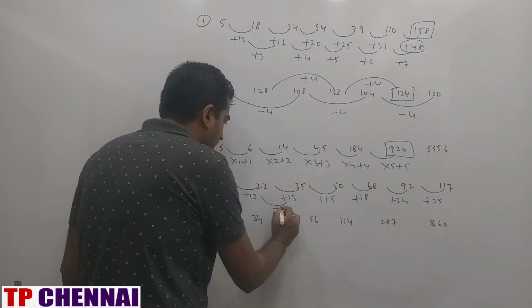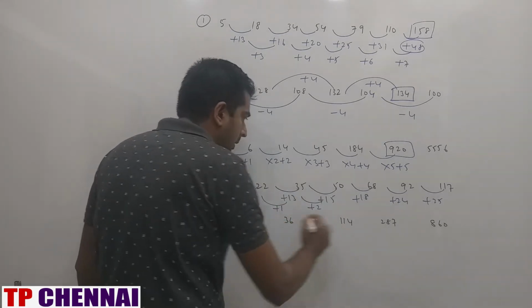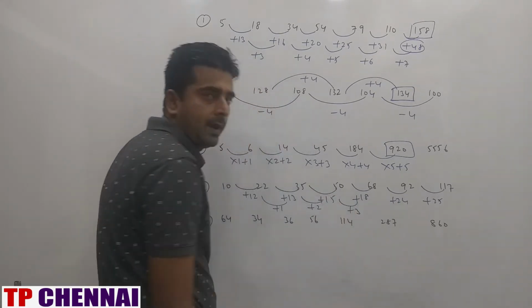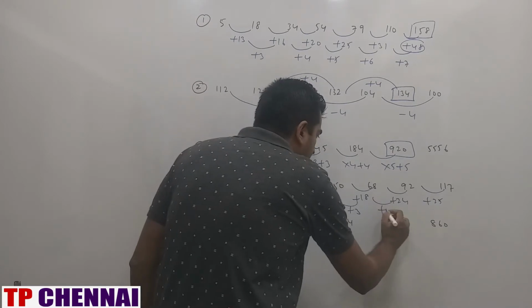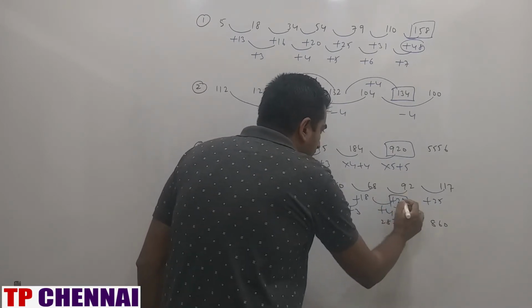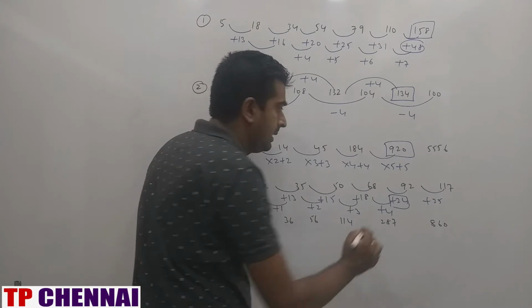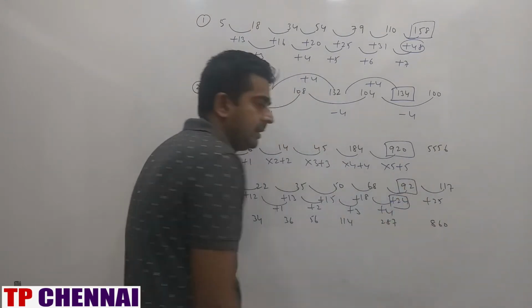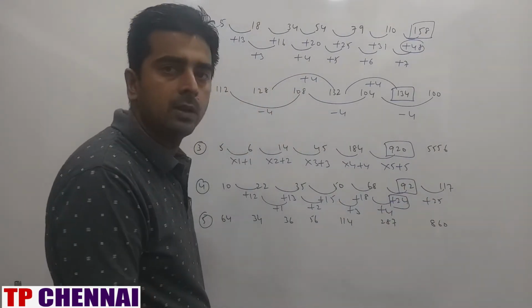This is how much? 1. This is how much? 2. This is how much? 3. Up to now the pattern is correct. What about here? Plus 4. Plus 4 is 22. And when you add 22 plus 68, it should be 90, not 92. So 92 is the wrong number.